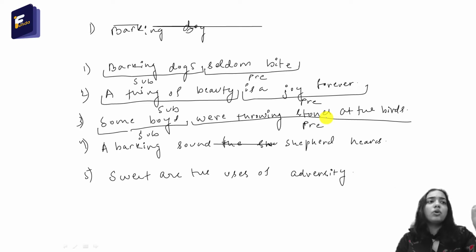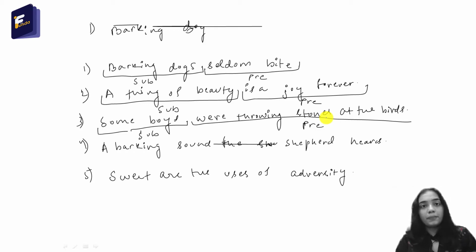A barking sound the shepherd hears. So here the question is, who hears the barking sound? If I ask the question, similar to the way I answered the first three questions, who hears the barking sound? The answer is the shepherd. So the shepherd is the subject here. You may rearrange this sentence in this kind of question. You can rearrange the sentence like the shepherd hears a barking sound.